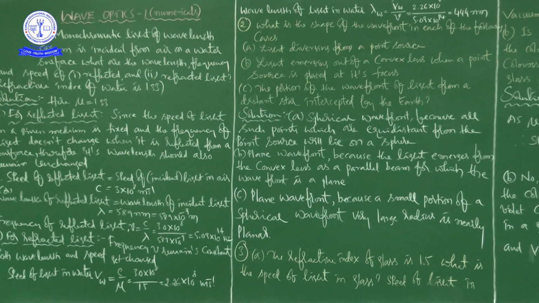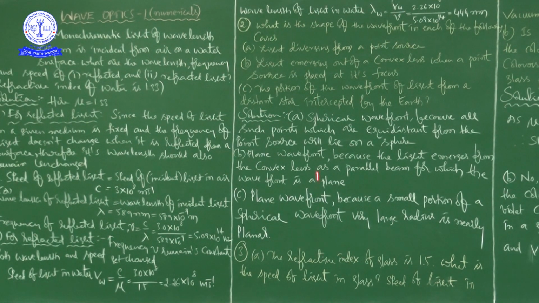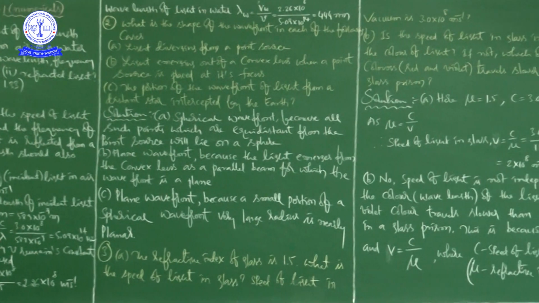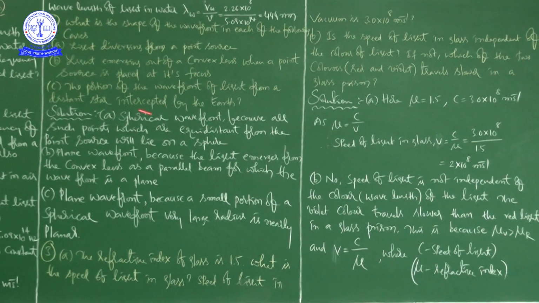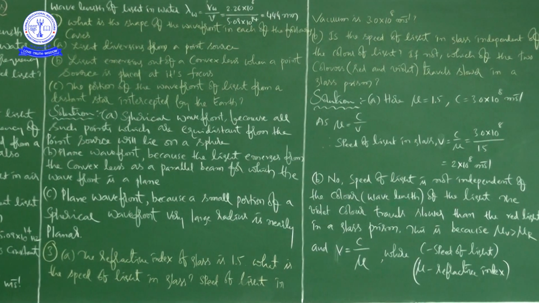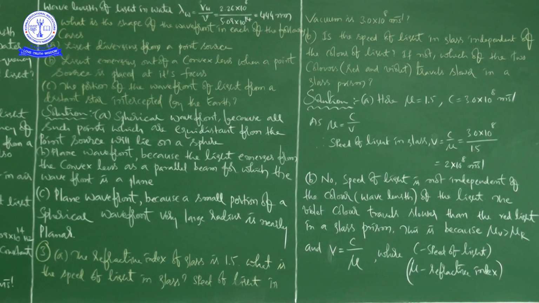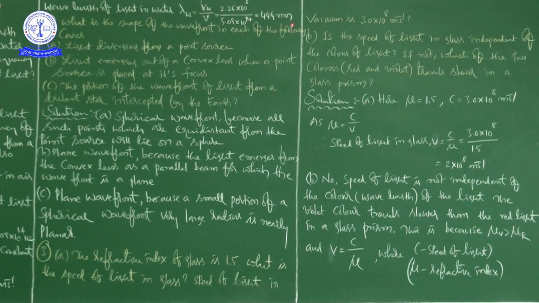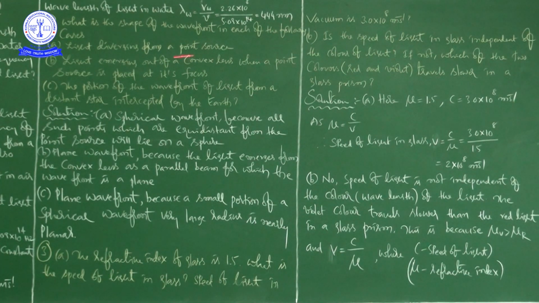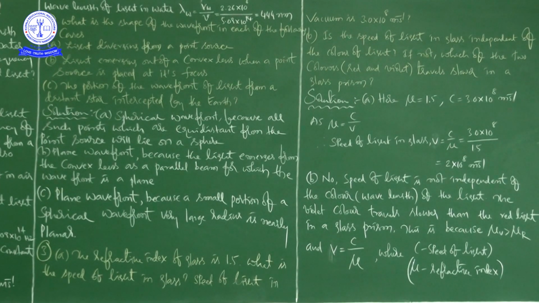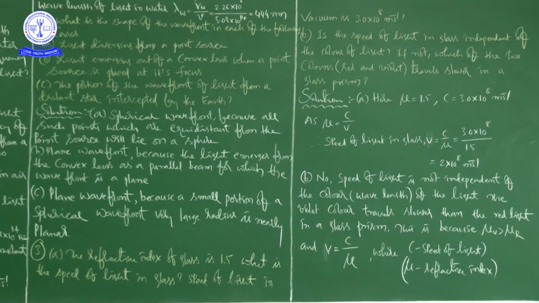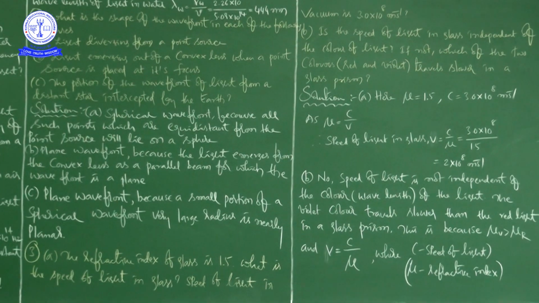The mathematical calculation will give us 444 × 10^-9 meters. You know 10^-9 is nano, no? So you can write it as 444 nanometers, right? Okay. So the first problem we completed. Now we are going to see the second problem.